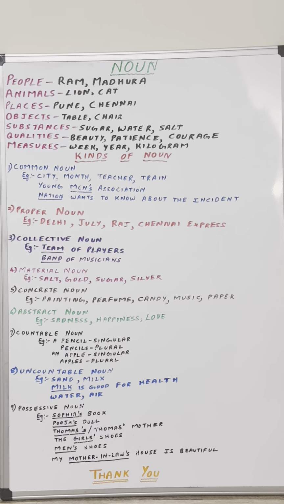Noun is a name of person, place, animal or thing, quantity, quality, measure of time. There are different kinds of noun. The first one is common noun, refers to the name of person, place, animal or thing in general, not in particular. Proper noun, as the name suggests, refers to the name of person, place, animal or thing in particular and not in common. Collective noun refers to the group of person, place, animal or thing as one unit and not separately. Material noun refers to the material out of which something is made.